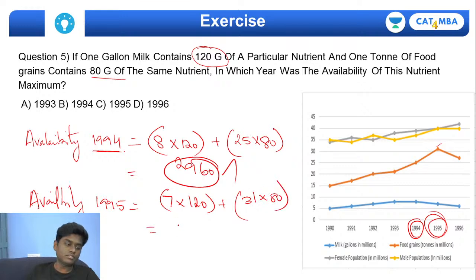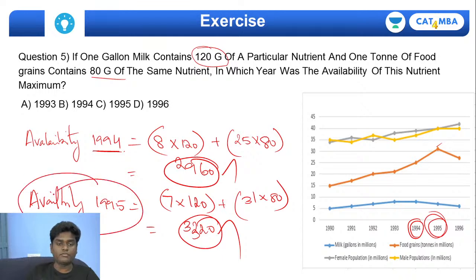So if you try to do this, this would give you 3,320. That's it. So absolutely, the availability of the nutrient is maximum in the year 1995. So for the answer, fifth question, it is again 1995.